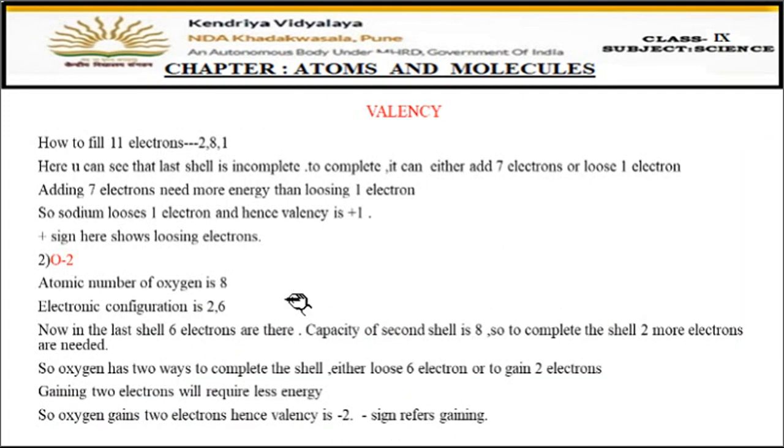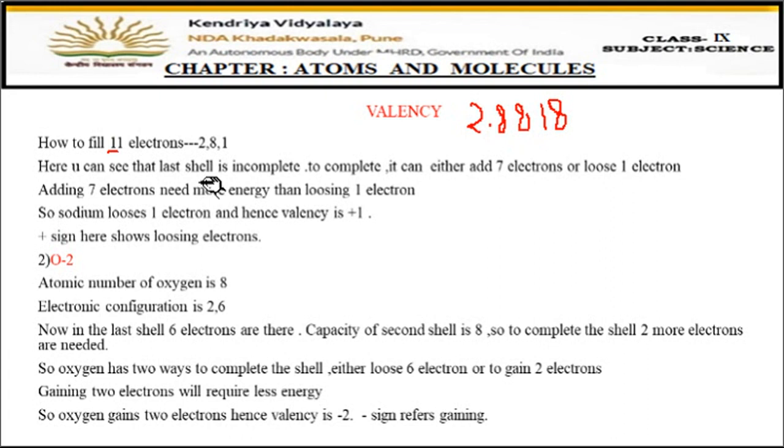Now we know that there are a total of 11 electrons. So you know the capacities, right? 2, 8, 8 and 18. You have to remember this: 2, 8, 8 and 18. Means the first shell can have only 2 electrons, second 8, third 8 and fourth one 18, right?